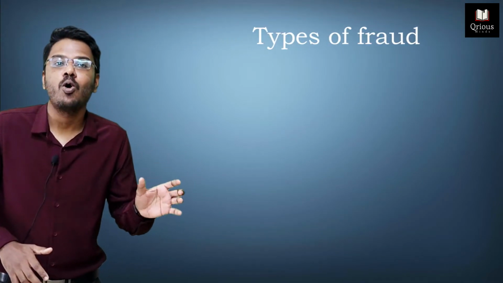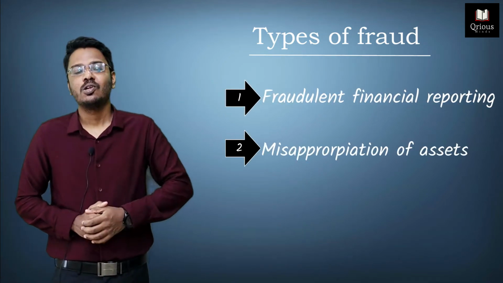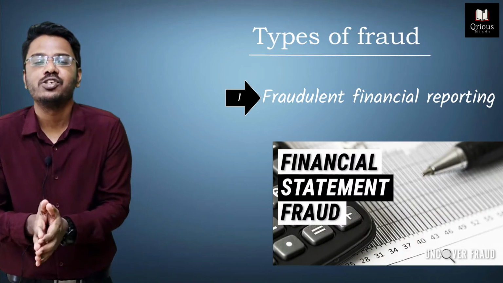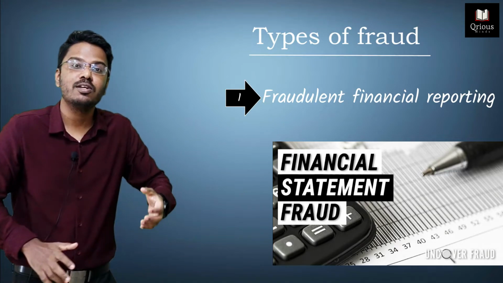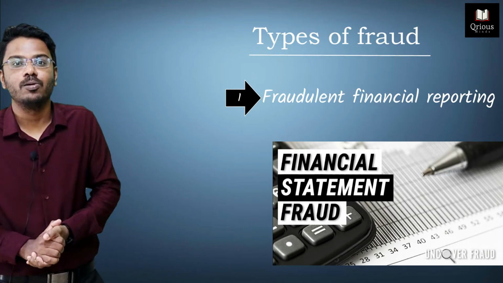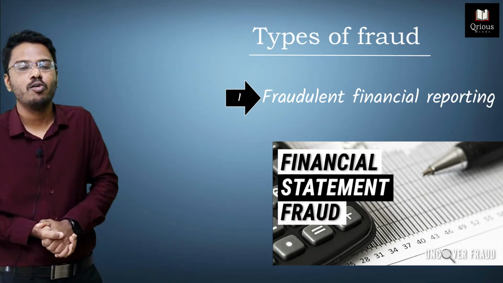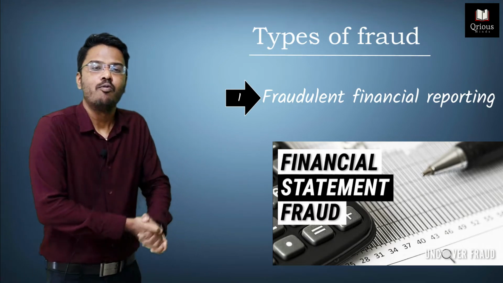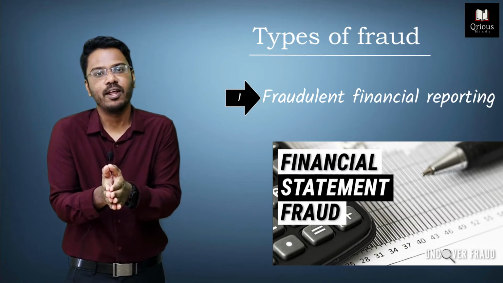The next topic that we are going to discuss is types of fraud. The two types of fraud are fraudulent financial reporting and misappropriation of assets. Fraudulent financial reporting means falsifying the financial statements. Suppose the sales are only $100,000, and we are making it $500,000, then that is called fraudulent financial reporting. Falsifying the financial statement is what is meant by fraudulent financial reporting.